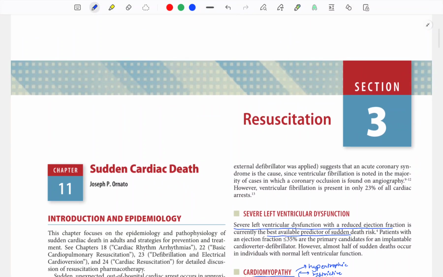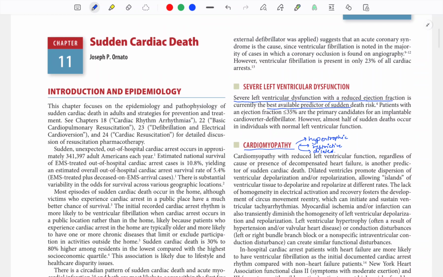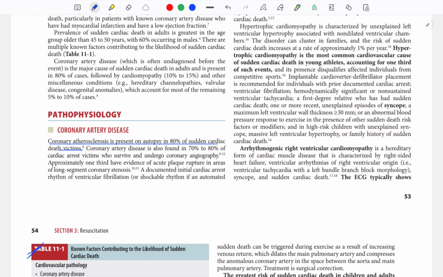Next is resuscitation, and we are masters of resuscitation. So severe left V dysfunction, there is cardiomyopathy: hypertrophic, restrictive and dilated. Hypertrophic means the heart has become thick, restrictive means the heart's walls have become tight, and dilated means the heart can no longer contract. So coronary atherosclerosis is present in 80% of people who have undergone autopsy after a sudden cardiac death.